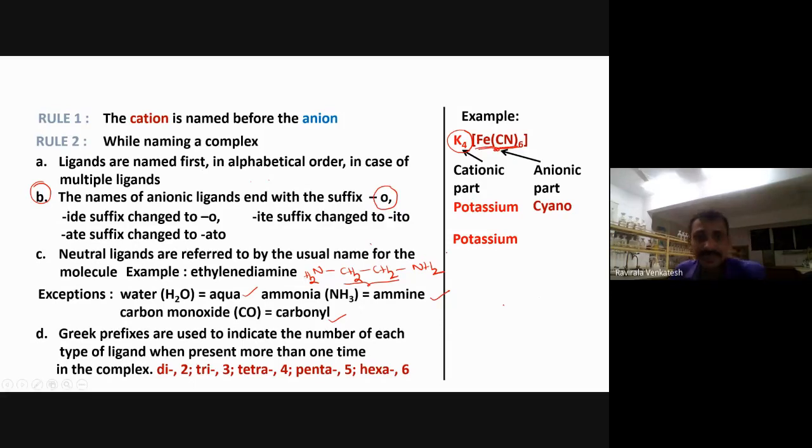If it is inside the complex, then you have to use di, tri, tetra, because the ligands will be written inside of the complex compound, but not outside. Outside, they are not called ligands. This potassium is not called a ligand, because it is outside of the complex compound. So this is important. Many of the students are writing tetra potassium. Potassium is not at all called a ligand. Don't use tetra, tri for what is outside of the complex compound. Understood here? So potassium only we have to call.